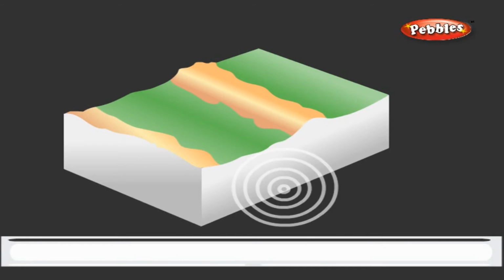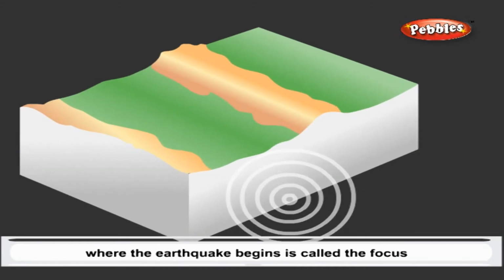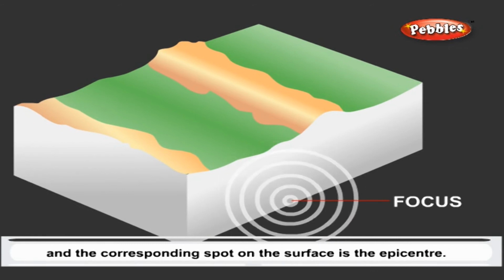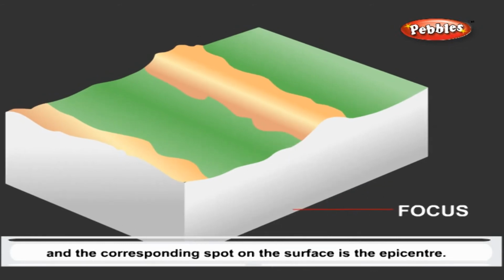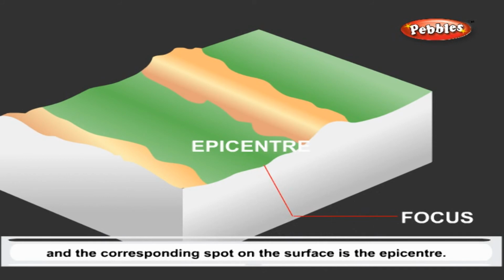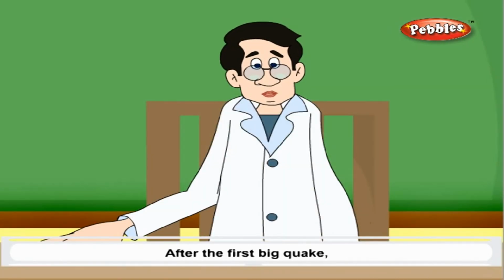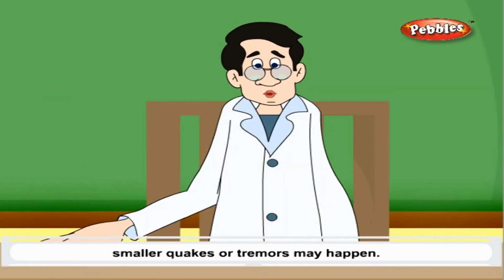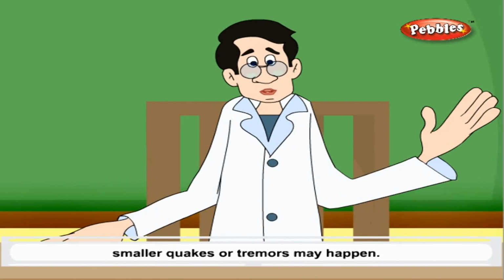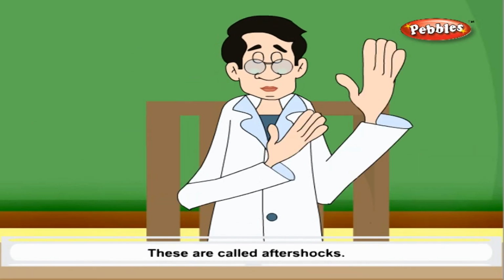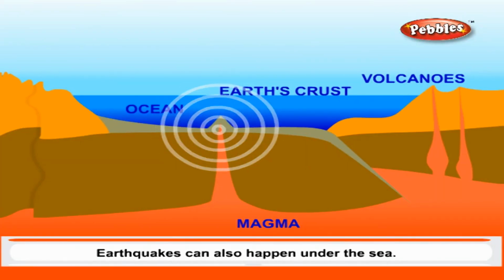Earthquakes. The point under the ground where the earthquake begins is called the focus, and the corresponding spot on the surface is the epicenter. After the first big quake, smaller quakes or tremors may happen. These are called aftershocks. Earthquakes can also happen under the sea.